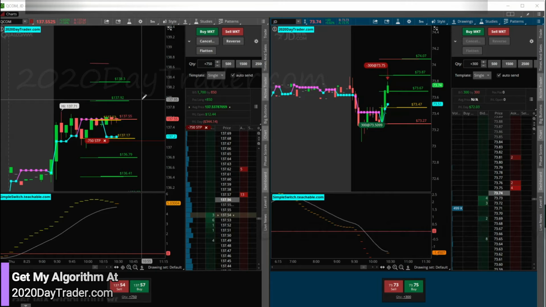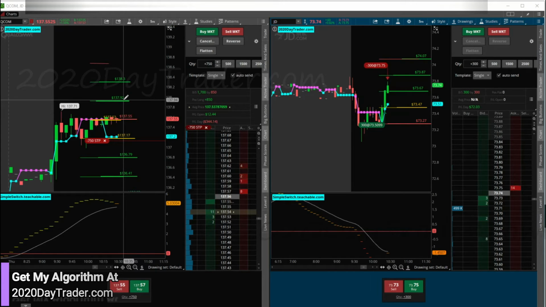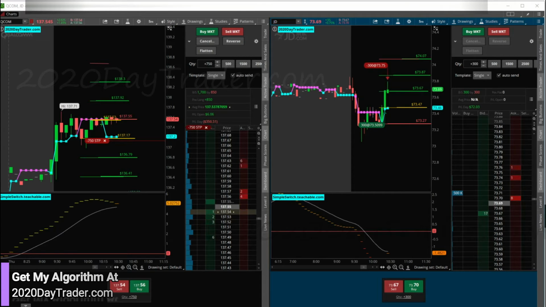Let's go, speed bump right here. Give me green, so I can get out, and then I'll be pretty much done for the day, I think. I got Nug. Yeah, Nug might set up. And APPS is pretty much far gone. So Nug will be our only other trade today. We hopefully can get QCOM moving.